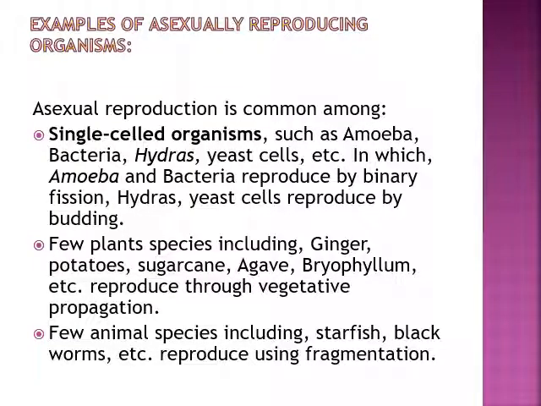Now come the examples of asexually reproducing organisms. Asexually reproducing organisms include some single-celled organisms like amoeba and bacteria, hydra, yeast cells, etc. Amoeba and bacteria reproduce by an asexual mode of reproduction known as binary fission. Hydra and yeast reproduce by budding, which is also a mode of asexual reproduction. A few plant species like ginger, potatoes, sugarcane, agave, and bryophyllum reproduce by vegetative propagation. And a few animal species like starfish, black worms, and some algae also reproduce through fragmentation, a kind of asexual mode of reproduction.